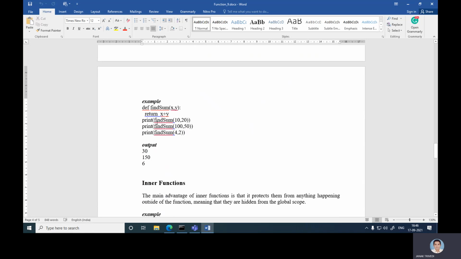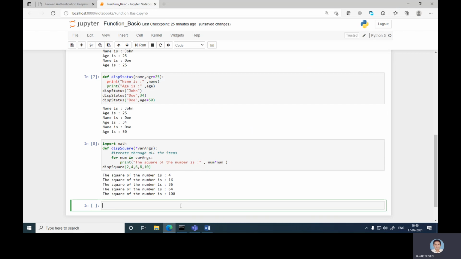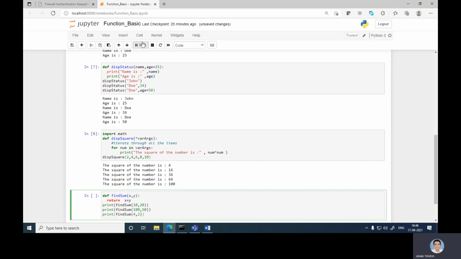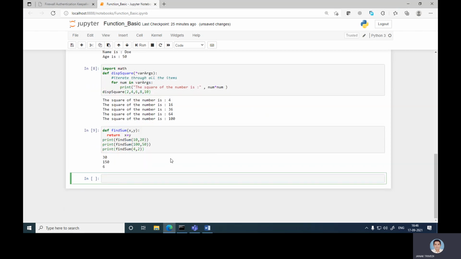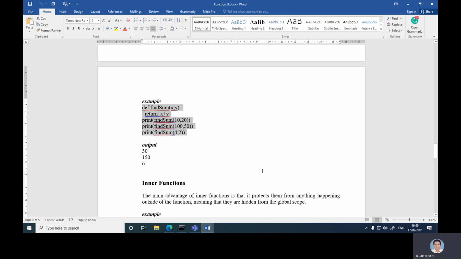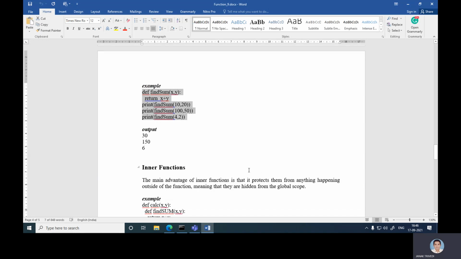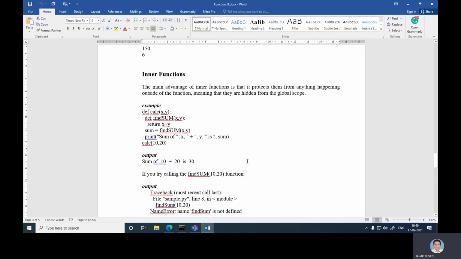So now what will we find? We call the function find_sum(10, 20). So 10 plus 20 is printed, output 30. find_sum(100, 50): 150 is the output. And find_sum(4, 2): 6 is printed as output. Let's try to run this program. Okay, so that is the result. So in this case, we can also pass the number.